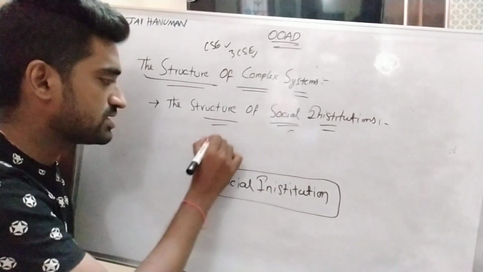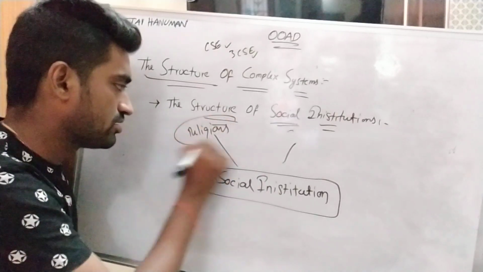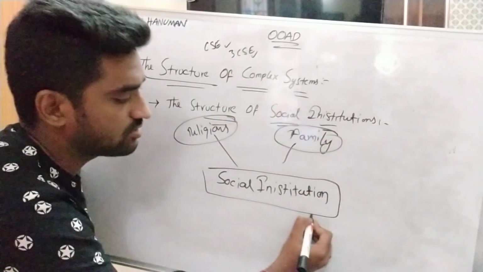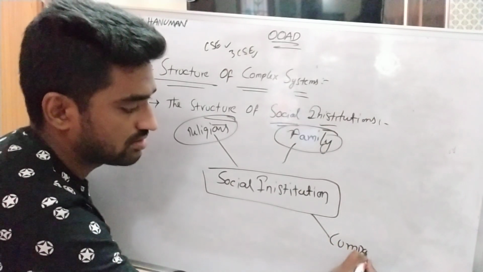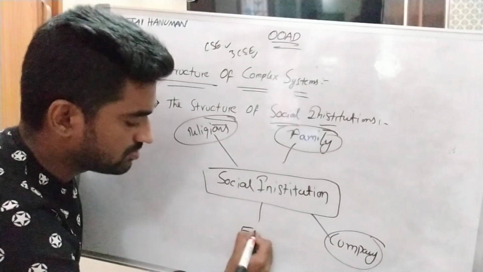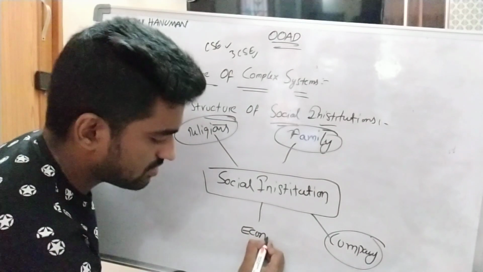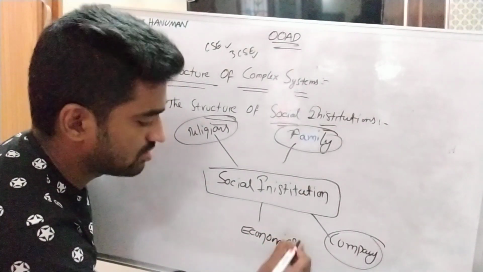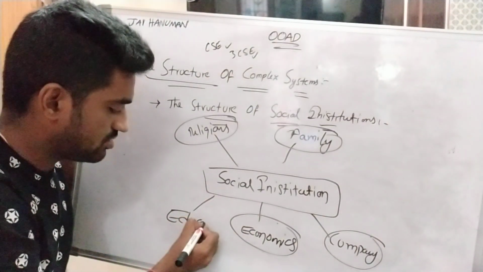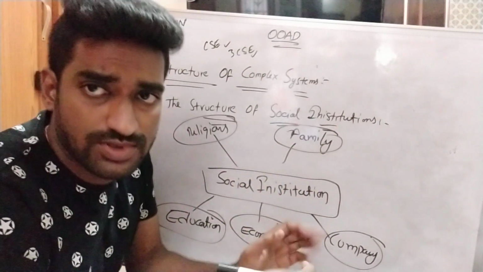A social institution is a collection of religious views, family views, company views, and economic views, all of which can be considered complex system structures. Economics, education. These are some examples that come under social institutions, right?